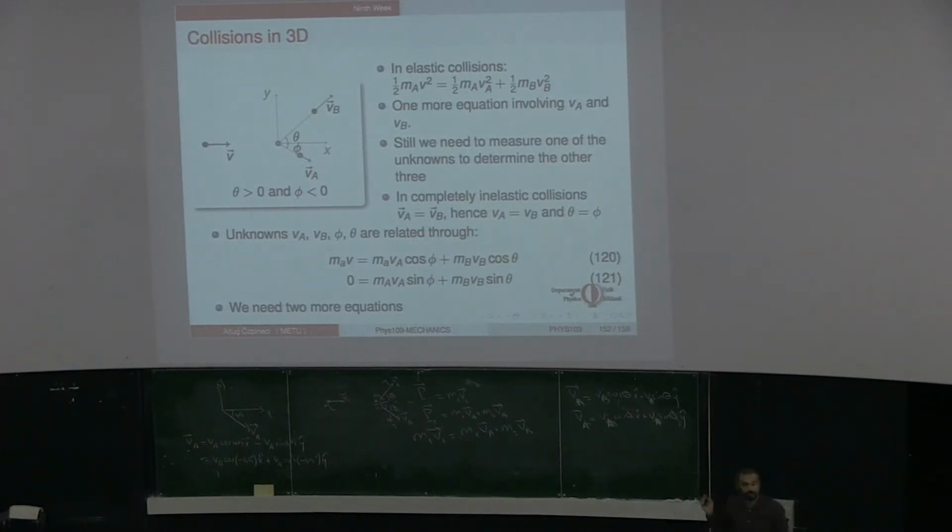Now in the case of the completely inelastic collision, where these two systems just collide, stick together and move as a whole, I have the equality of these two velocity vectors. Well, each vector has two components, so this is two equations. This already tells me that the speeds are equal and the angles are equal if they stick together. So I had already two equations. I have two more, which gives me four equations for four unknowns, and I can determine what the outcome is.